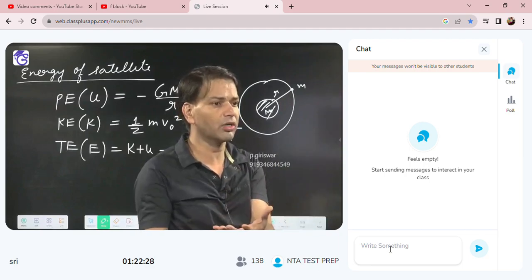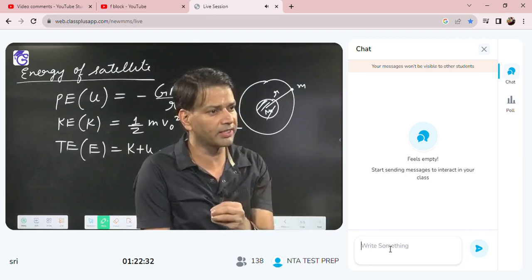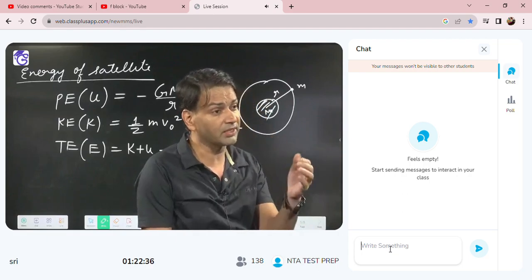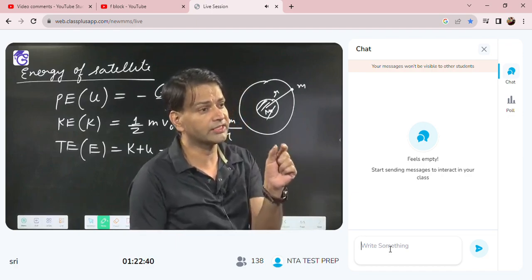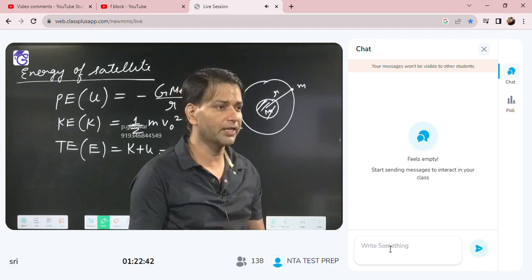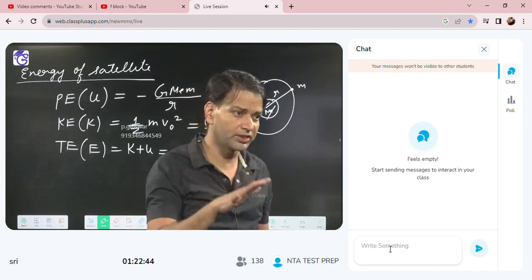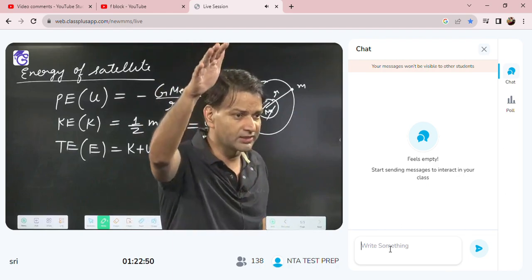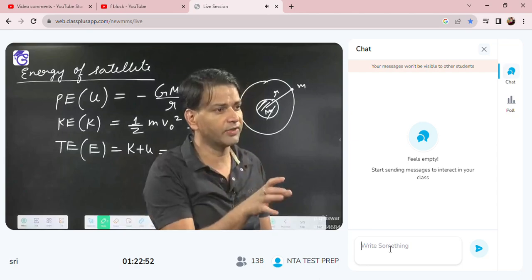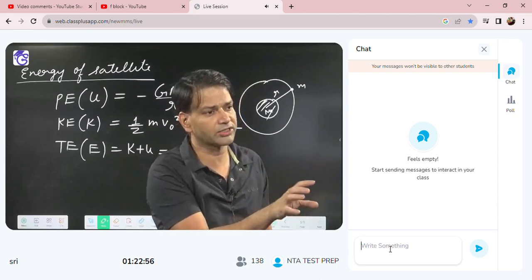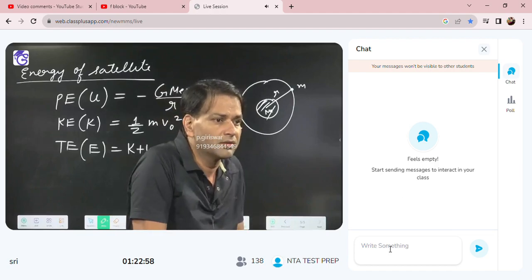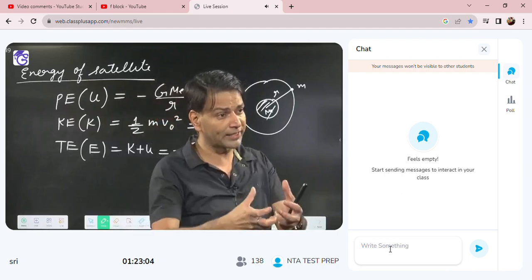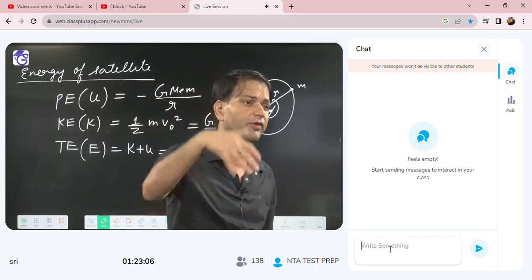So zero is more, so it means on increasing the orbit radius, potential energy increases and total energy increases, but kinetic energy decreases. Why? Velocity is inversely proportional to root r. I repeat again, on increasing the orbit radius, potential energy will increase while you are approaching infinity. Total energy will increase, but kinetic energy will decrease because velocity is inversely proportional to root r. Because they are negative, the magnitude will decrease, but the negative sign is there, that's why the value will increase.